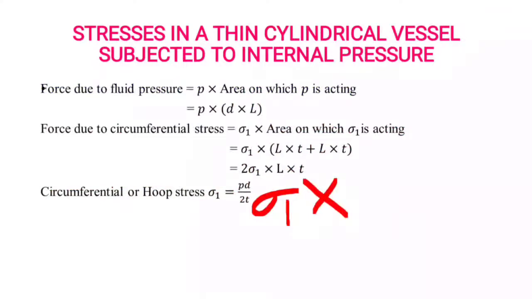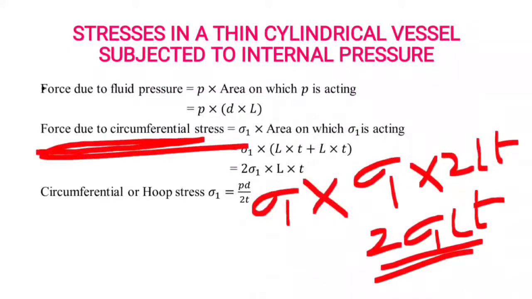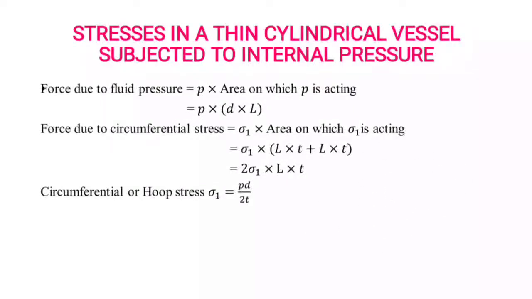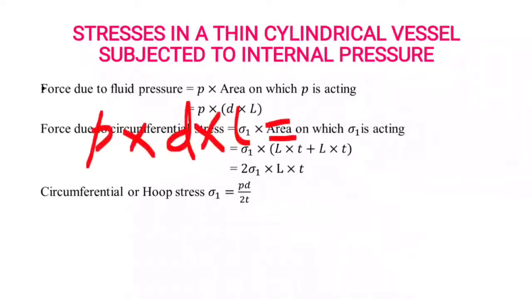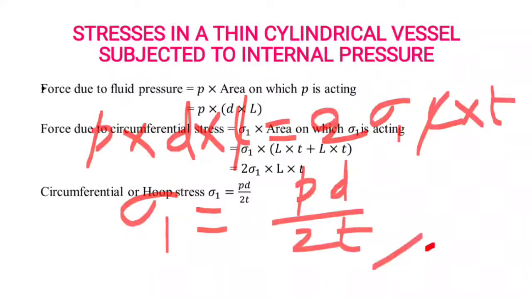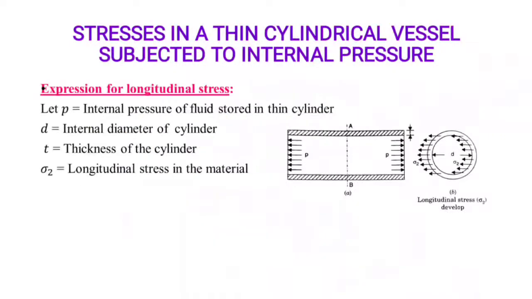Okay, 2 times sigma 1 into 2 times LT, we get 2 sigma 1 LT as the force due to circumferential stress. If we equate both the force due to fluid pressure and the force due to circumferential stress, L gets cancelled out. Sigma 1 is equal to PD by 2T, which is the circumferential or hoop stress. Okay, next we see the longitudinal stress.